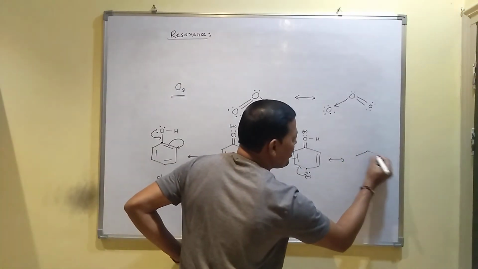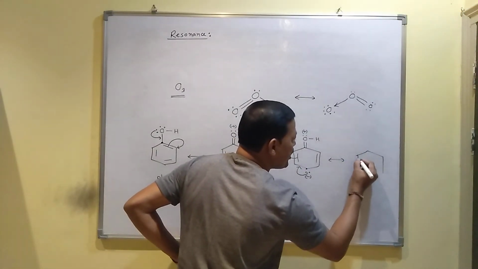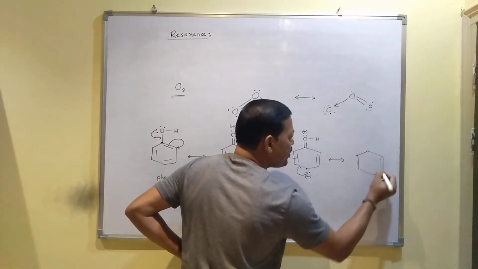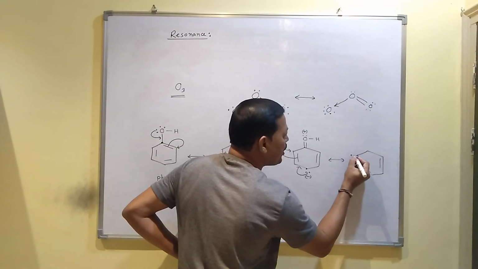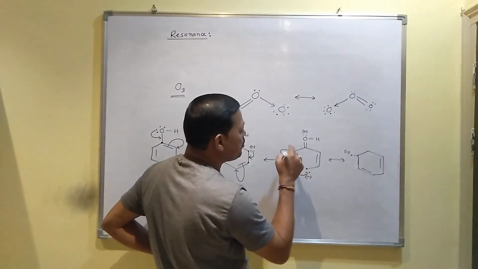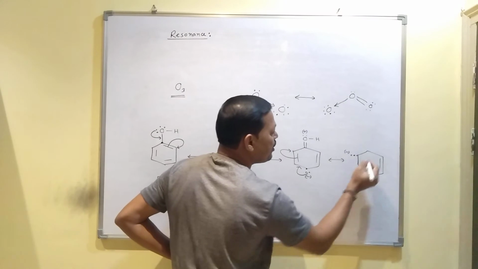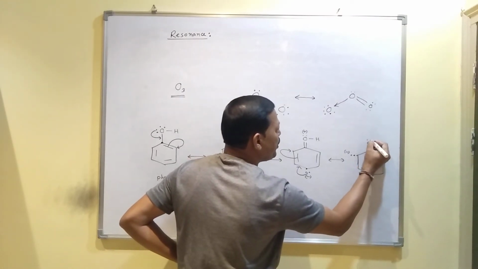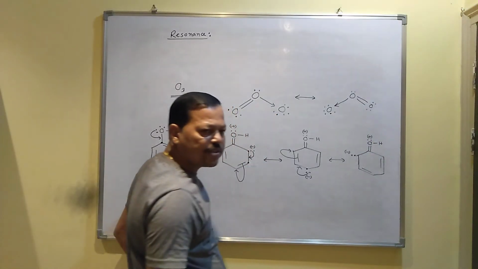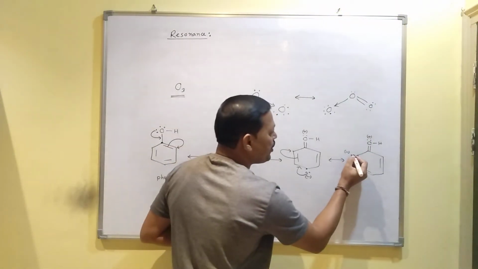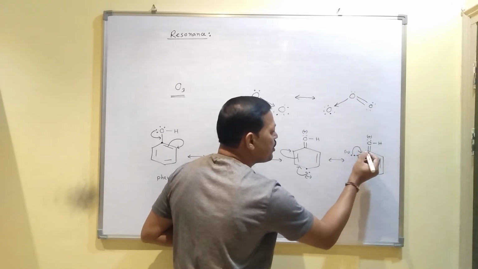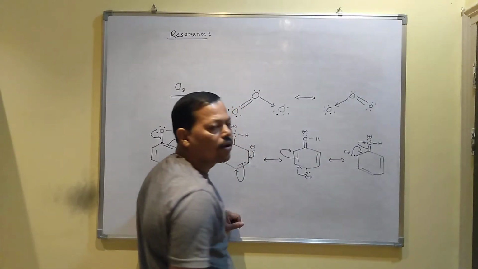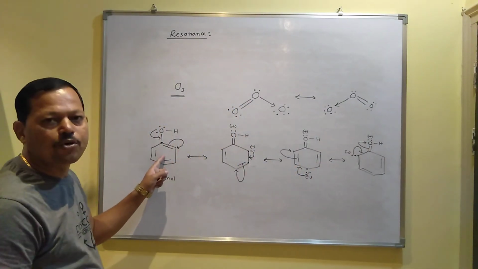These resonance structures are very important. In the exam the question will ask: draw the resonance structure of phenol. Then you have to draw like this. Here double bond, here double bond. Now the lone pair comes towards this carbon because the double bond is shifted to that carbon. So here you will get a lone pair, and this double bond, OH lone pair, positive charge. After that what happens? This lone pair can go from this to this and become a double bond, this double bond will break, the electron pair goes towards oxygen, and ultimately you will get the original structure again.